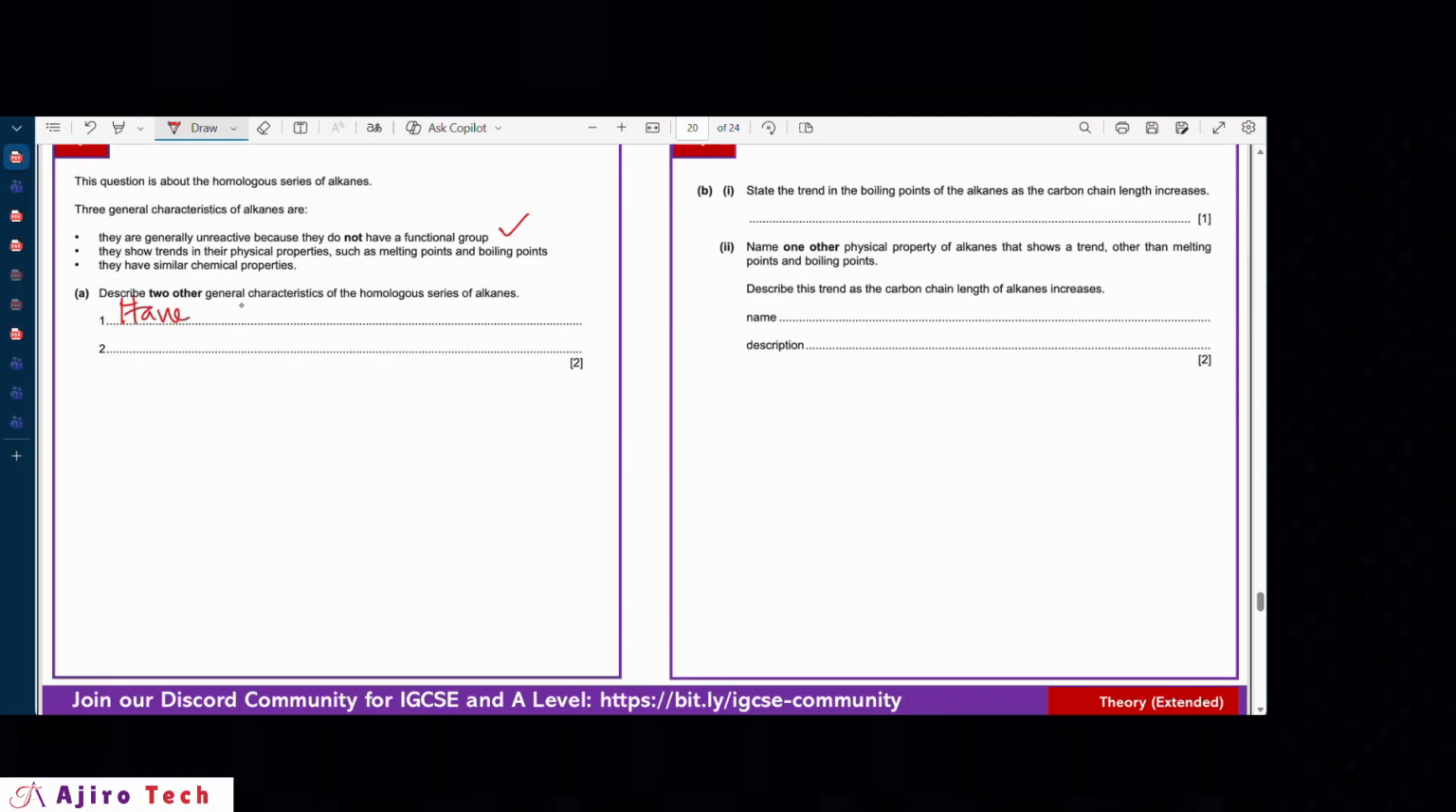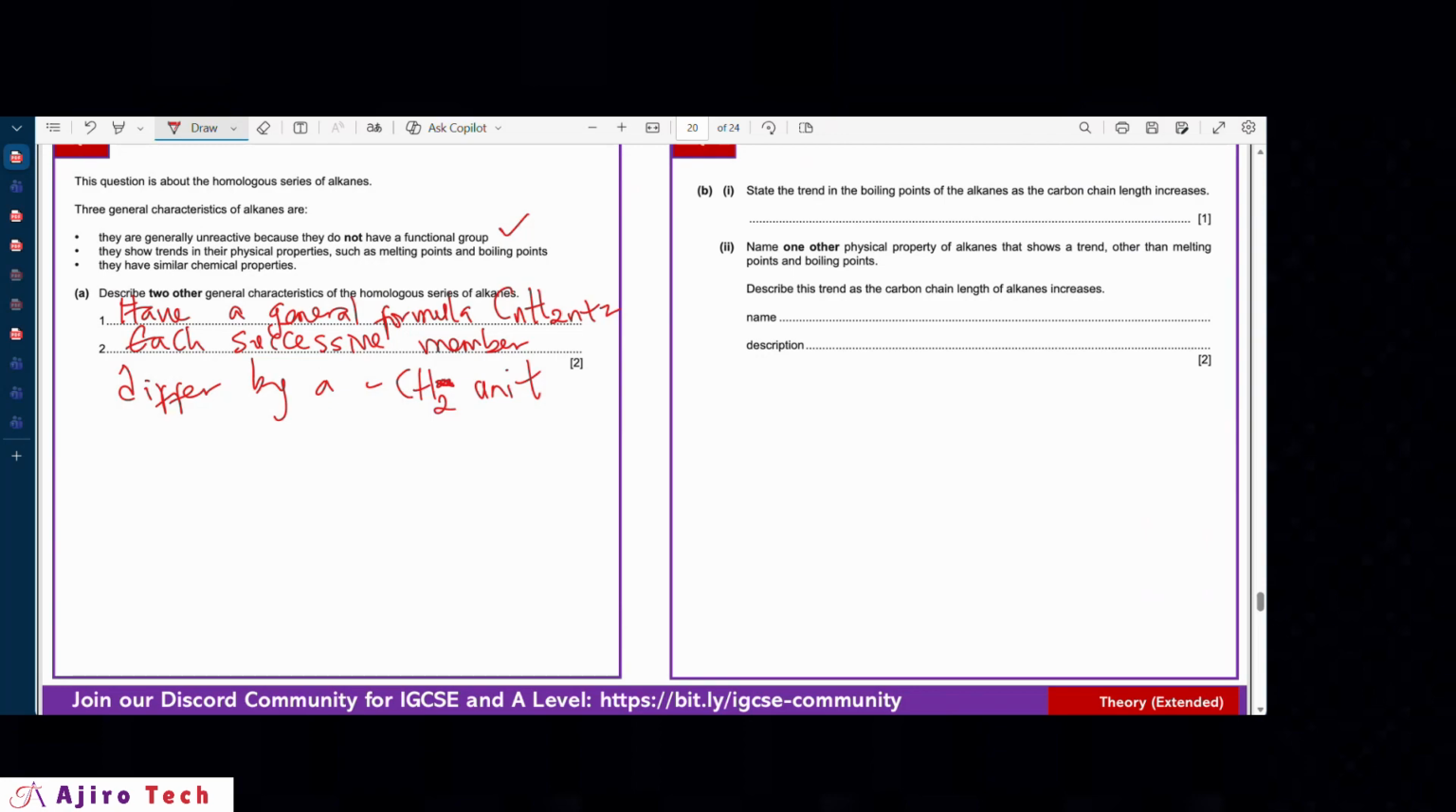same general formula. The general formula is CnH2n+2. And then the second one could simply be that each successive member differs by a CH2 unit. Or you could say successive members differ by a mass of 14. Either of them is correct. So each successive member differs by CH2 units.